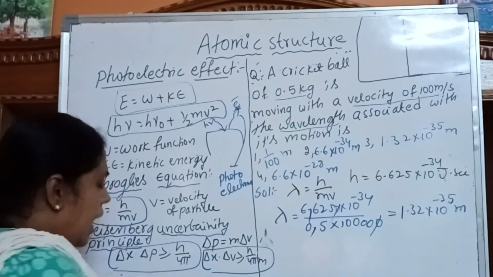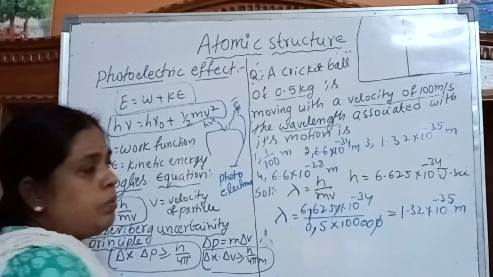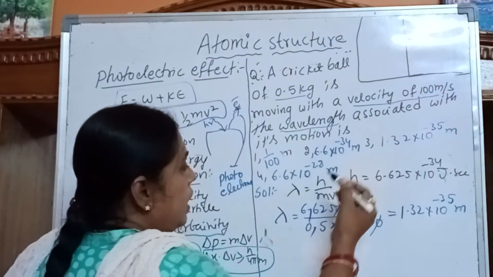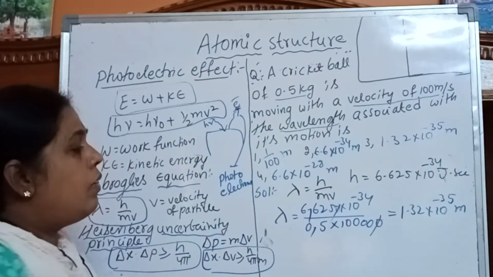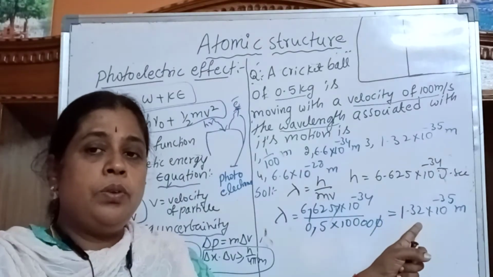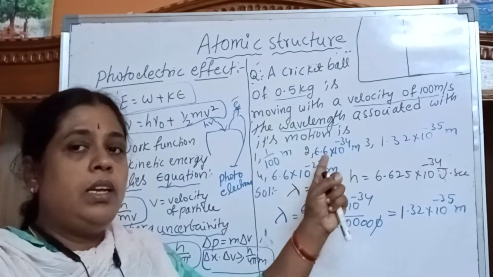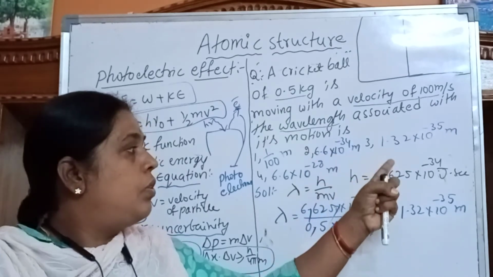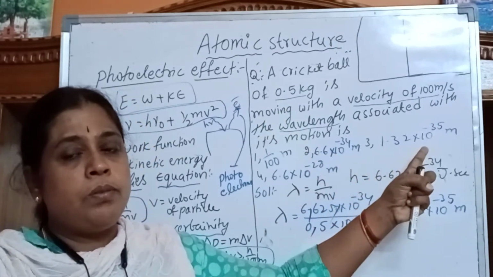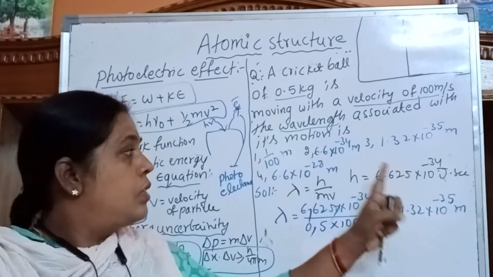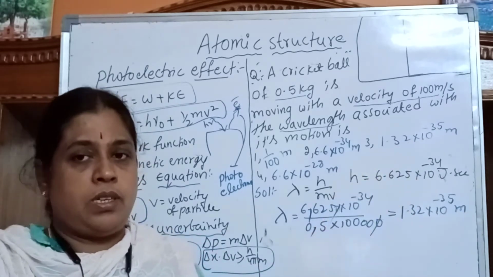You have to check the calculation. So our answer is 1.32 into 10 to the power of minus 35 meters. In the given options, 1.32 into 10 to the power of minus 35 meters is given. Which one is it? It is the third option.